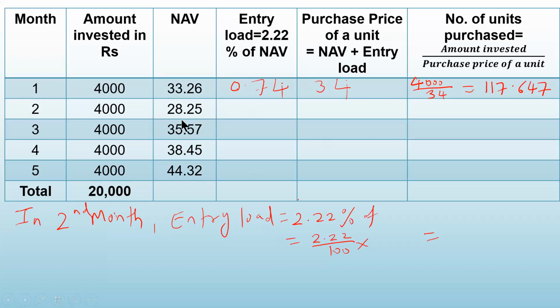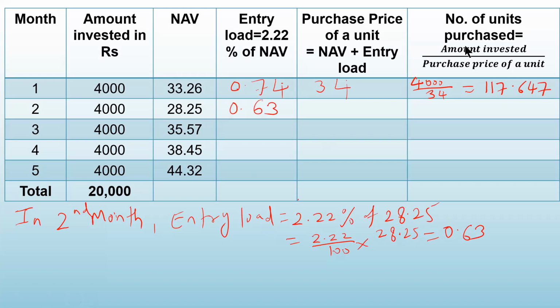NAV in the second month is 28.25. So 2.22 upon 100 into 28.25. Calculate that. How much you will get? 2.22 into 28.25 divided by 100. That gives you 0.63.